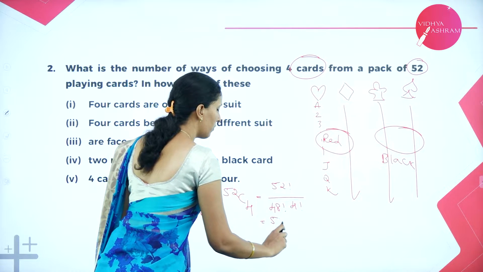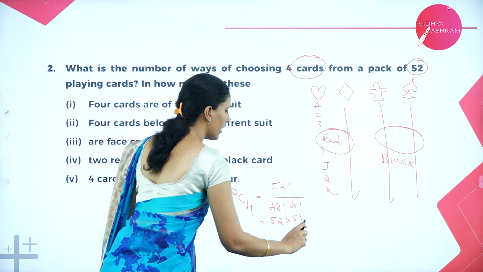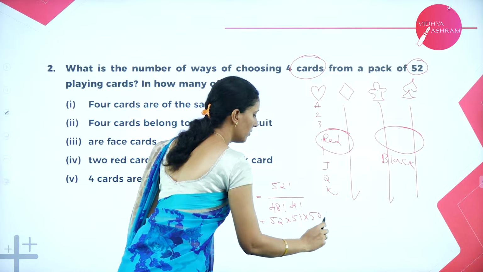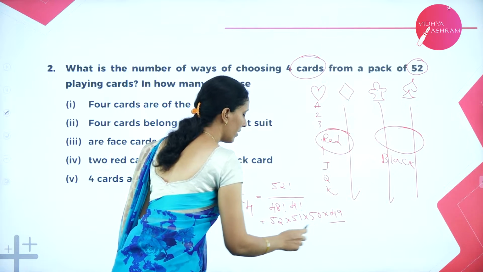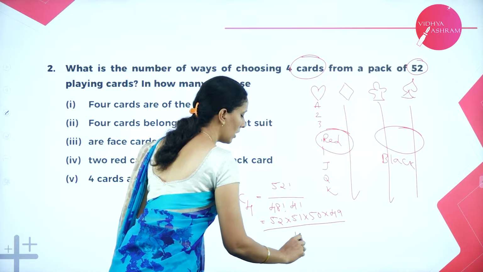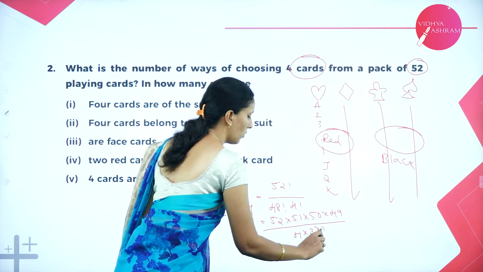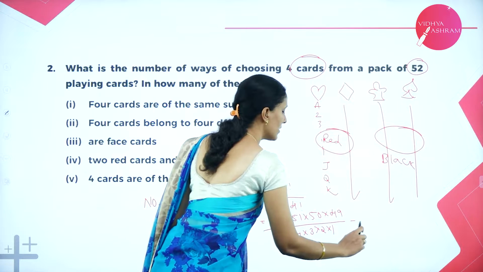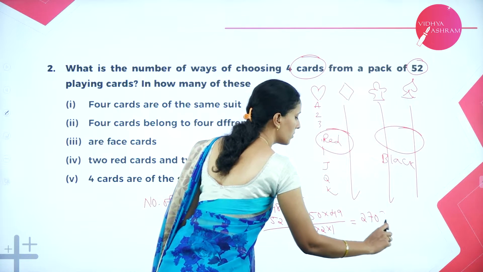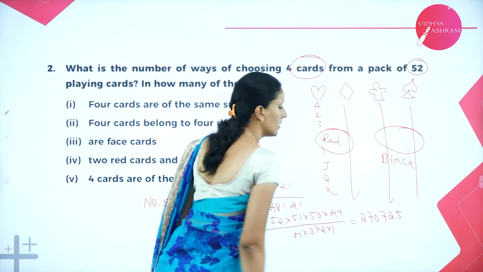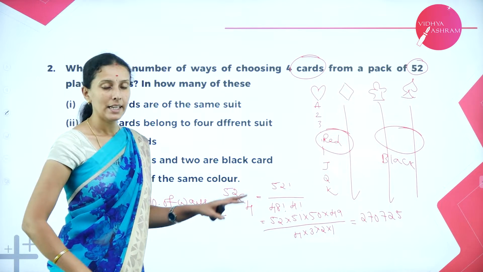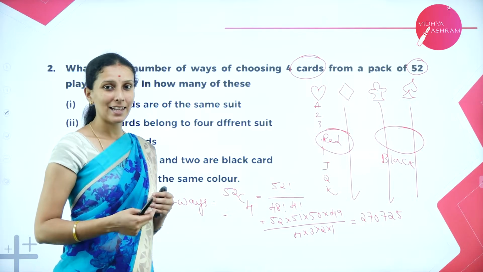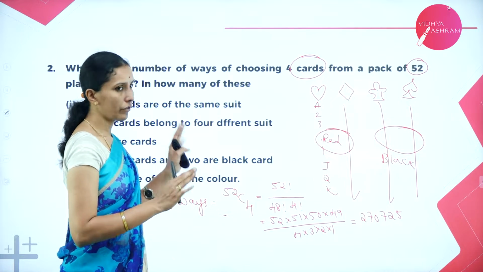So it is 52 into 51 into 50 into 49 divided by 4 factorial, 4 into 3 into 2 into 1. So when you multiply and solve this, the answer will be 270725. So this is the number of ways you can select 4 cards out of 52 cards.